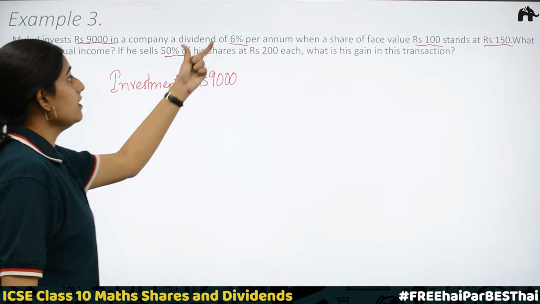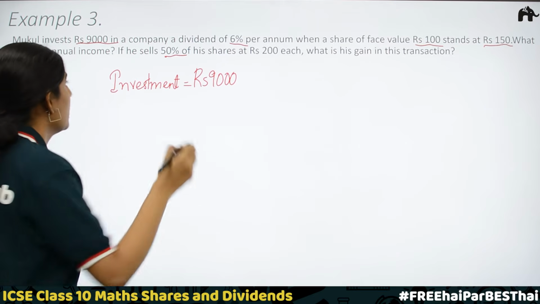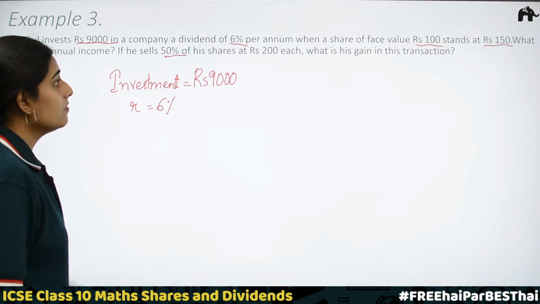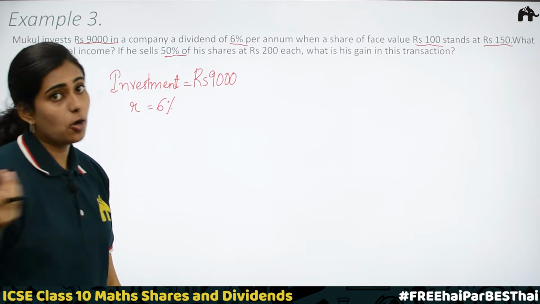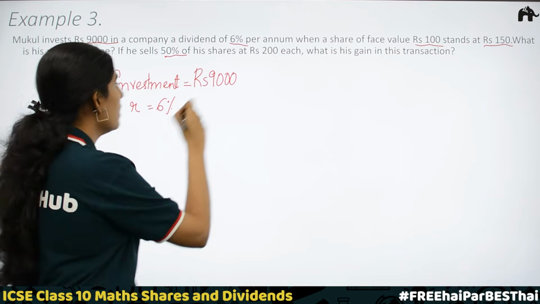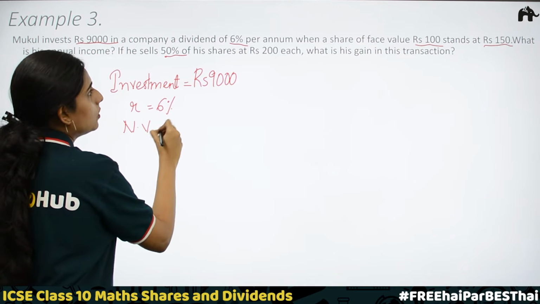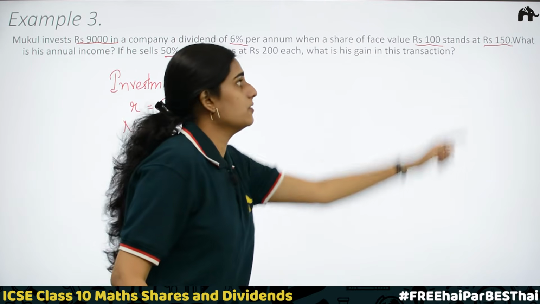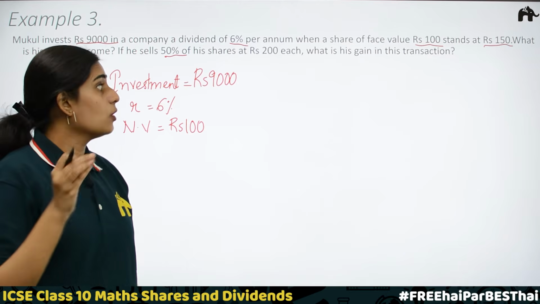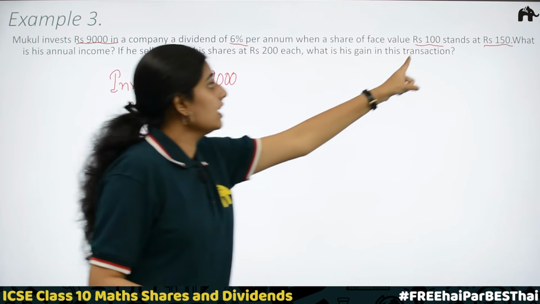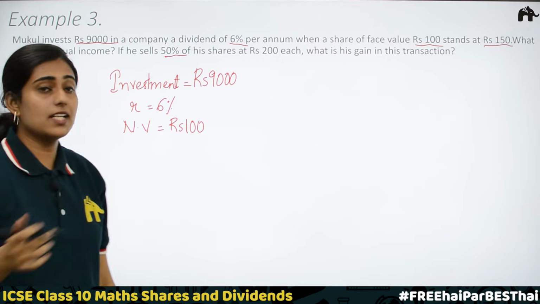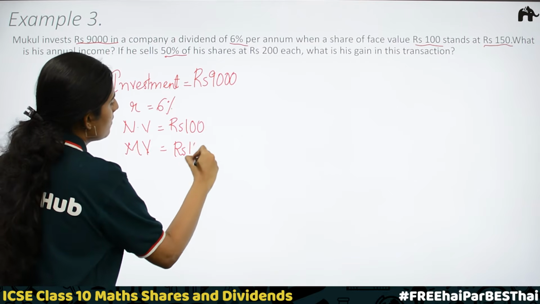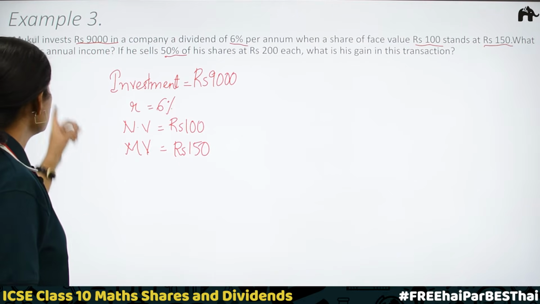Then dividend of 6% per annum. Rate of dividend R is equal to 6%. When a share of face value and nominal value we know are the same, nominal value NV is equal to rupees 100, stands at rupees 150. In a previous question we had quoted at rupees something. So, here stands at rupees 150 means the market value is given. Market value is equal to rupees 150.